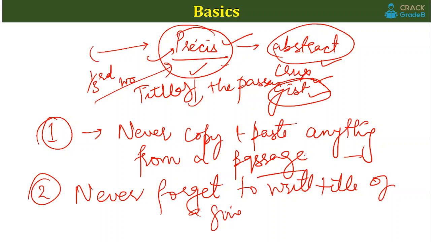How can you decide what should be the title of the passage? By reading it, by understanding it. Reading habit is a must for you to understand what is given in the passage. So I always recommend that you try to read the editorial sections as much as you can from any newspaper that you follow, in order to understand the gist of the editorial, what is it trying to say. Obviously the title of that particular editorial will give you an idea that the editor was thinking this was the basic idea of the editorial section and this must be the heading.